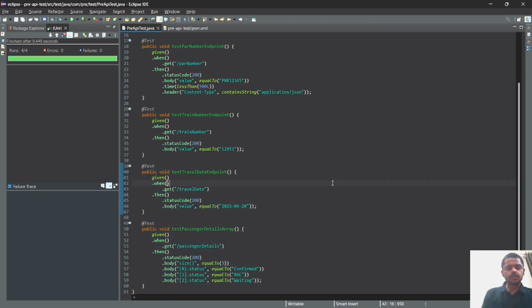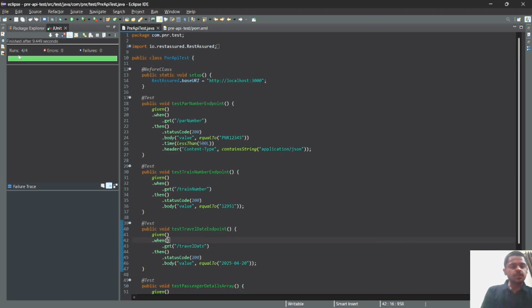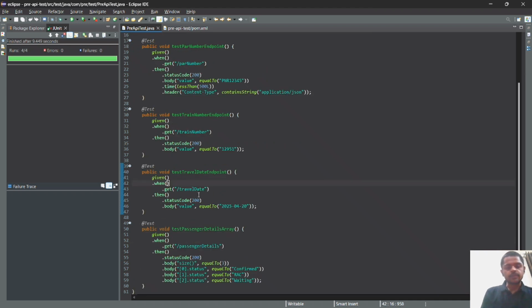So here it is written 4 by 4 runs and 0 failures. Therefore the line is green. If any of the tests is wrong, this line will be in red color. So the line is green, so our project is running very successfully and all the tests are passing.